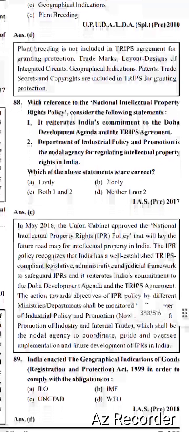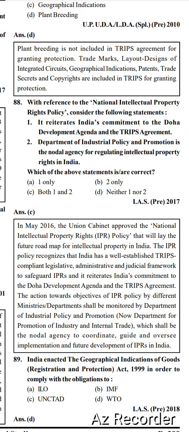Next, with reference to the National Intellectual Property Rights Policy, consider the following statements. 1, it reiterates India's commitment to the Doha Development Agenda and the TRIPS Agreement. 2, the Department of Industrial Policy and Promotion is the nodal agency for regulating intellectual property rights in India.